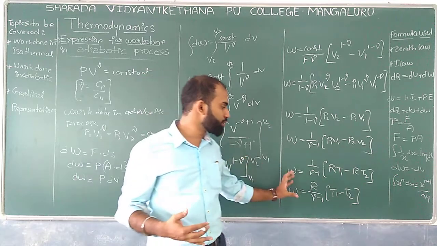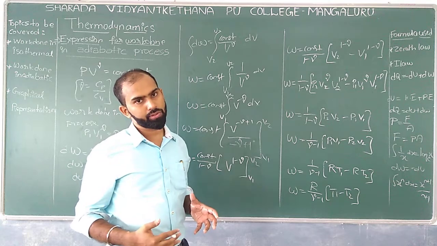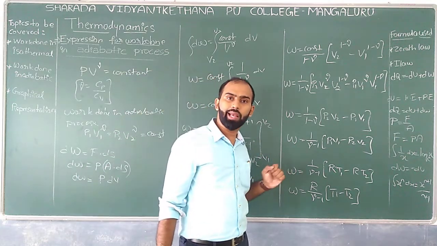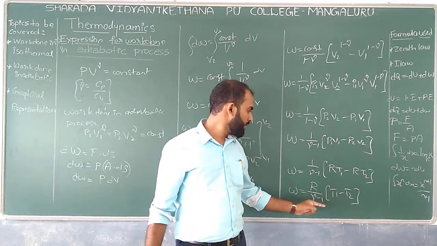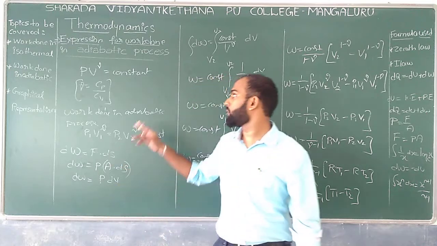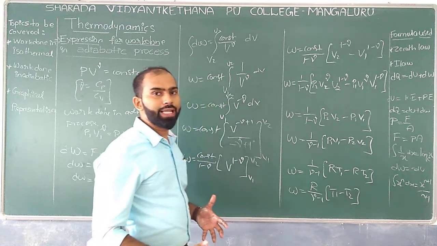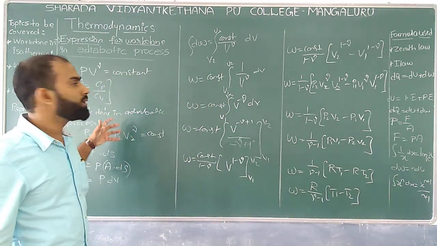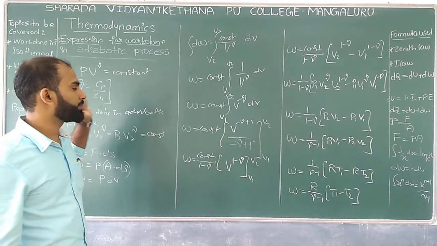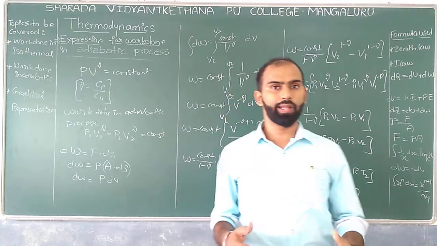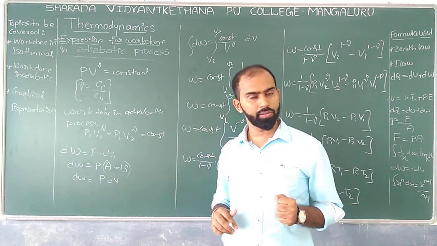This is a process where we can utilize this expression to get work done, where R is the universal gas constant, T1 is the initial temperature and T2 is the final temperature, and gamma is the ratio of specific heat capacities, that is Cp by Cv. W is the work done in the particular process. So this is what exactly we have taken, and initially we have taken that PV gamma is equal to constant. All those things we have taken. So this is what exactly we can have under the concept of expression for adiabatic process. Understood? Well.